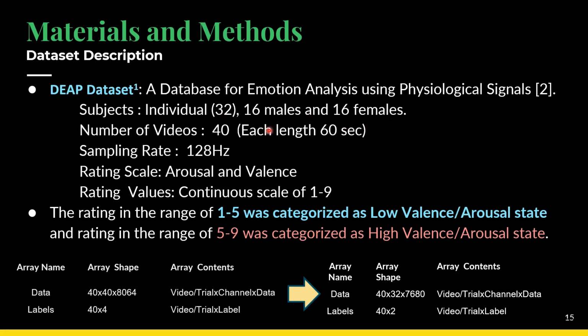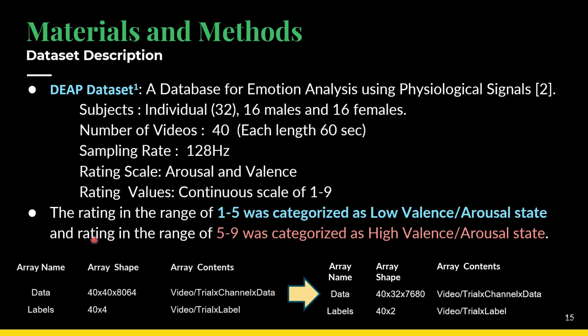The number of videos used for this dataset is 40, and the length of each video is 60 seconds. The sampling rate is 128 hertz, and the rating scales are arousal and valence, and the rating value for each scale is continuous from 1 to 9. A rating in the range of 1 to 5 was categorized as a low valence or low arousal state, and a rating in the range of 5 to 9 was categorized as a high valence or high arousal state.